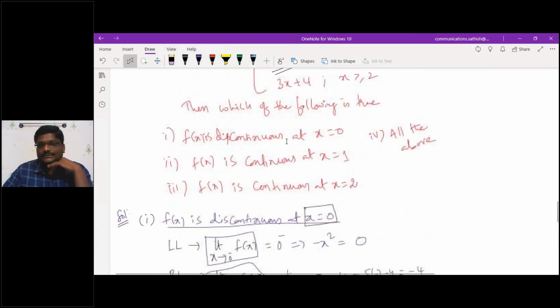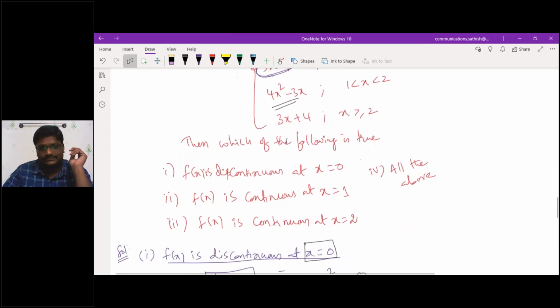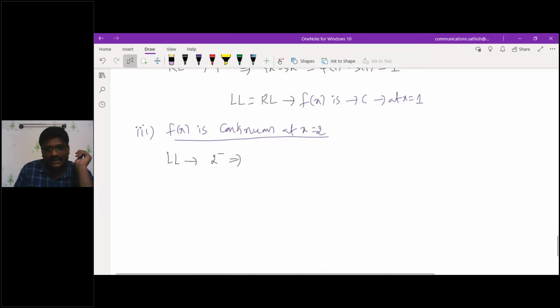What is the value less than 2? 4x square minus 3x. Yes, less than that means you'll have 4x square minus 3x. What is that value? 4 into 2 square minus 3 into 2. 4 fours are 16 minus 6, which is 10.